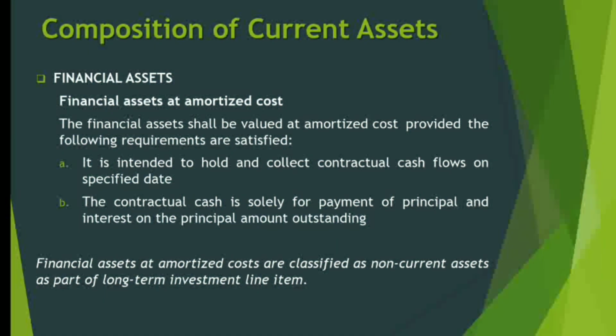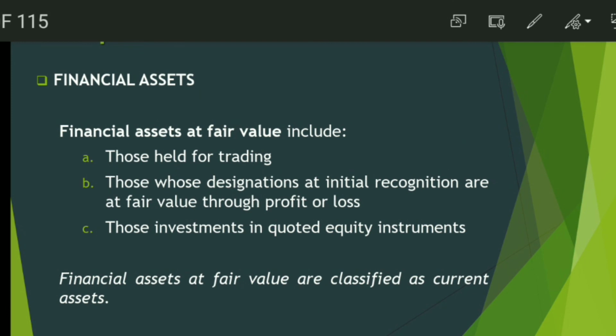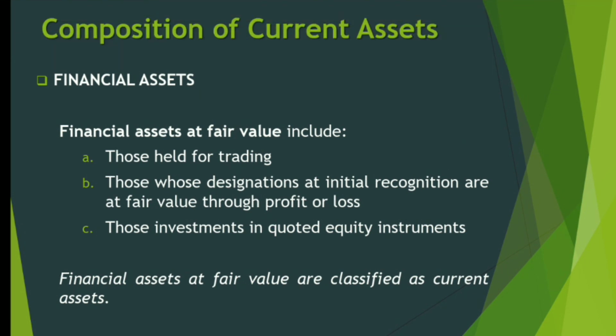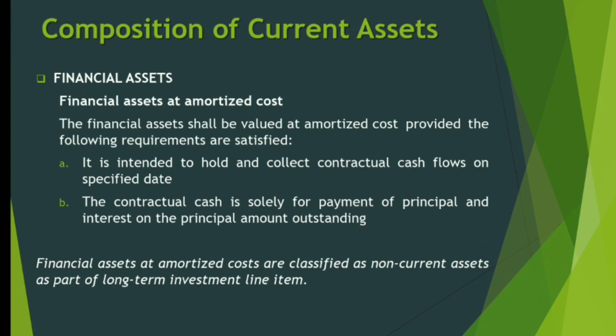Here's now the bottom line for financial assets at amortized cost. So, all financial assets at amortized cost are classified as non-current assets as part of long-term investment line item. So, katong sa financial assets at fair value, they are classified under current assets, while the financial assets at amortized cost, they are classified under non-current assets as part of long-term investment line item.